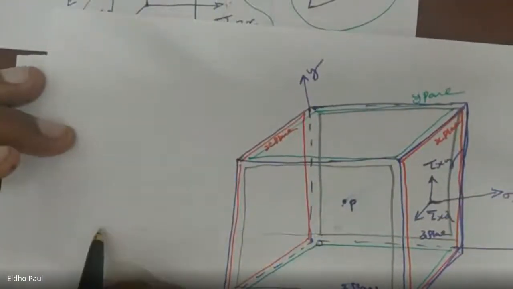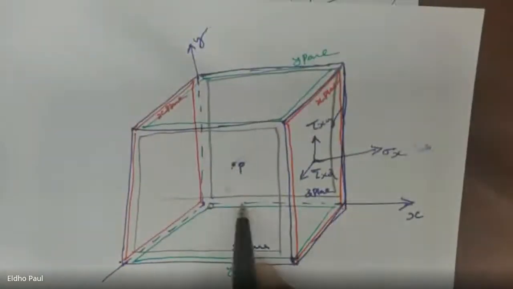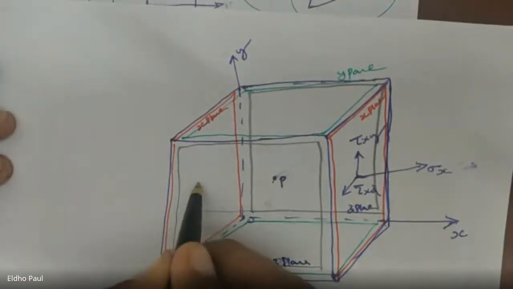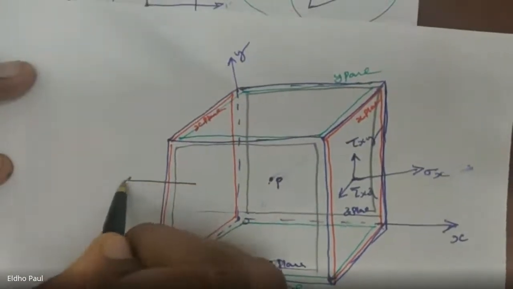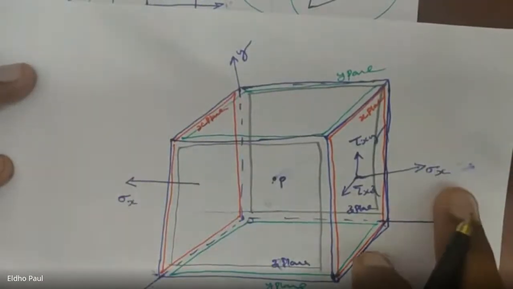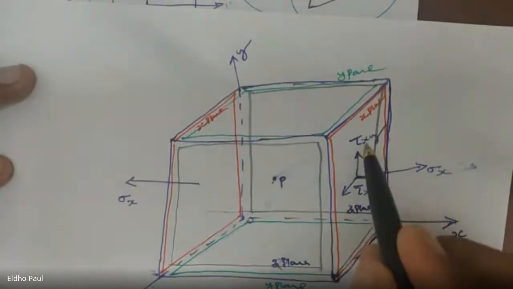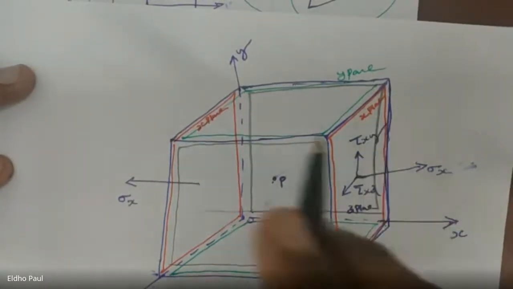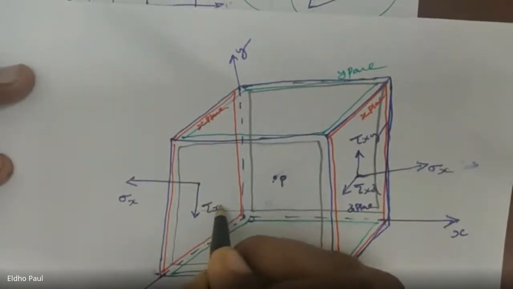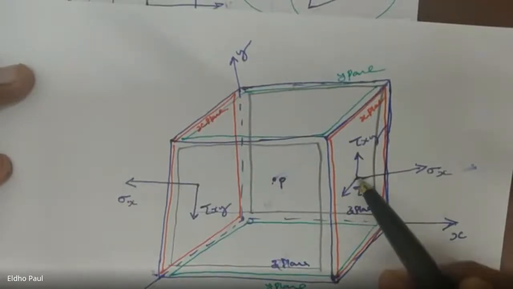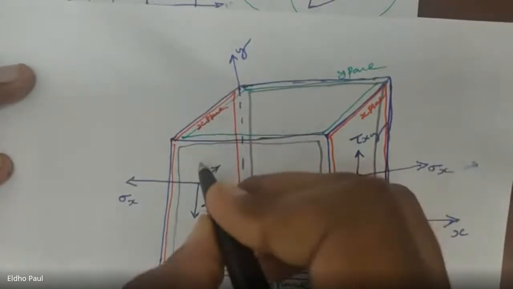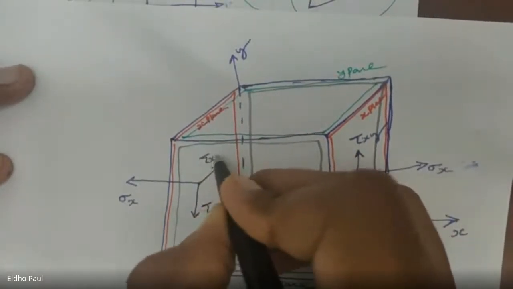see here we have a negative x dash. Though this is the positive x dash, here we have negative x dash. So in this plane, actually the normal stress is acting in the negative x direction, that is also sigma x, but is opposite in direction of the sigma x. And here also tau xy here is acting in the upward direction, but here it is acting in the downward direction, tau xy. And here tau xz is acting in the positive z direction, but here it is acting in the reverse negative z direction, that is tau xz.